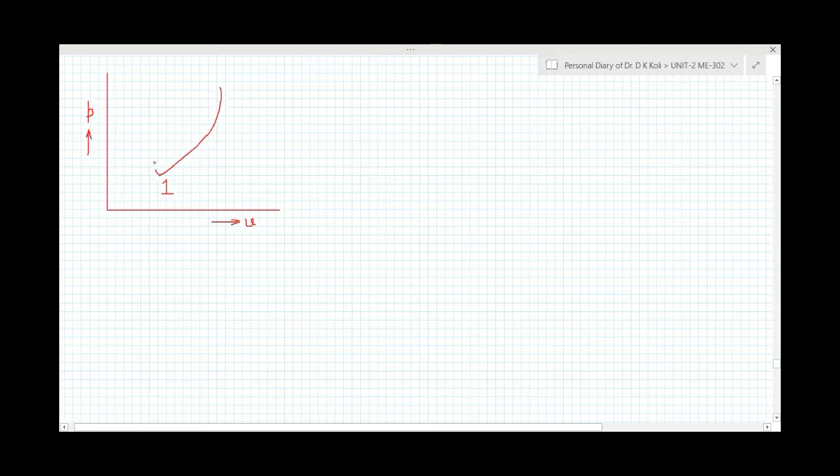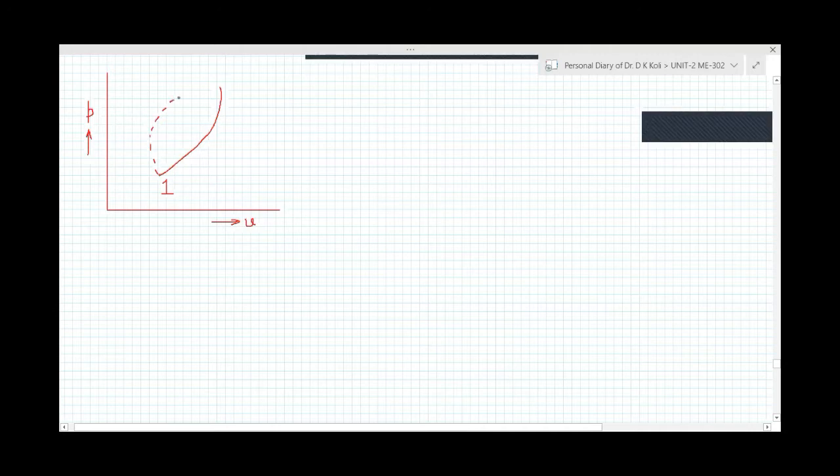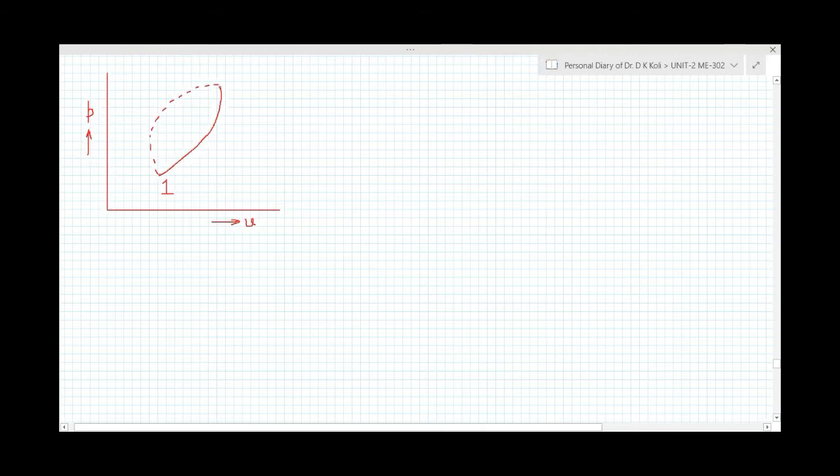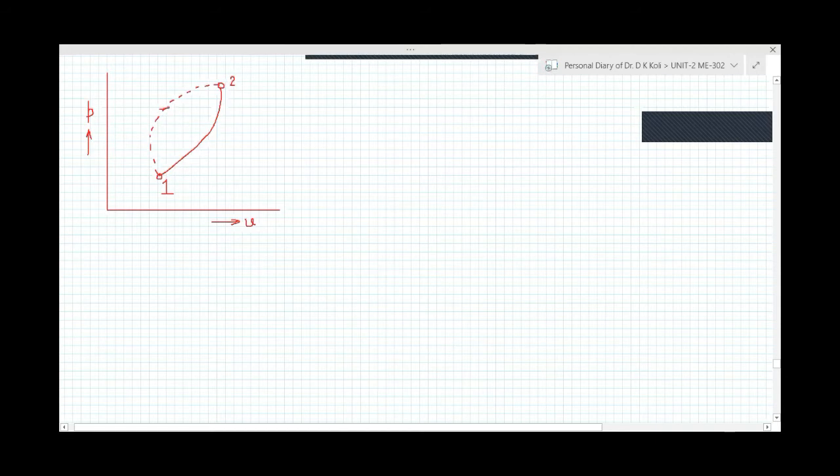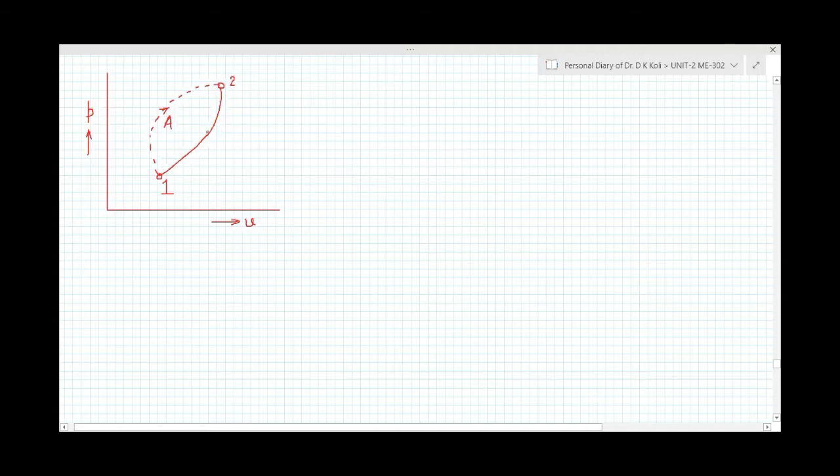This cycle consists of two processes, one reversible and another irreversible. Suppose this path A is for the irreversible process, and this path B is for the reversible process.